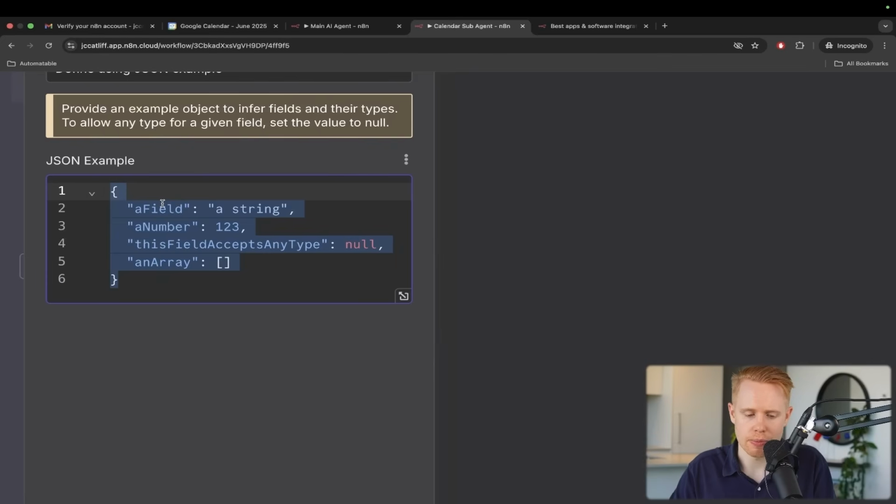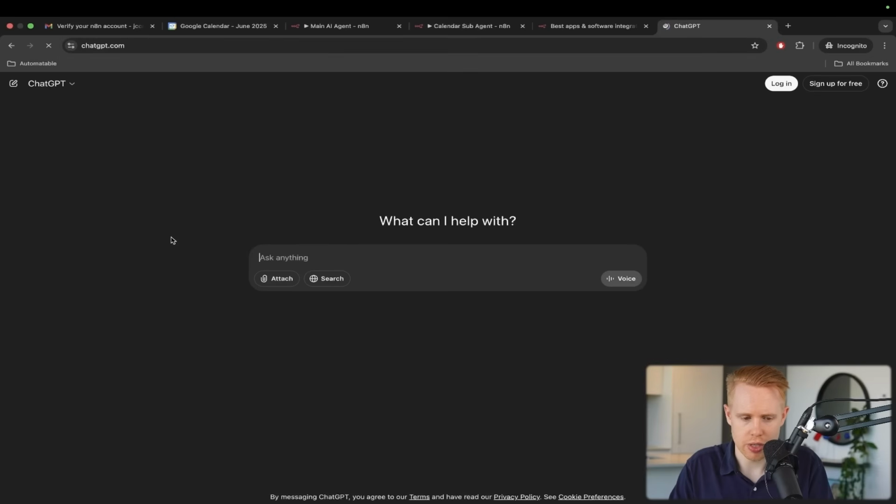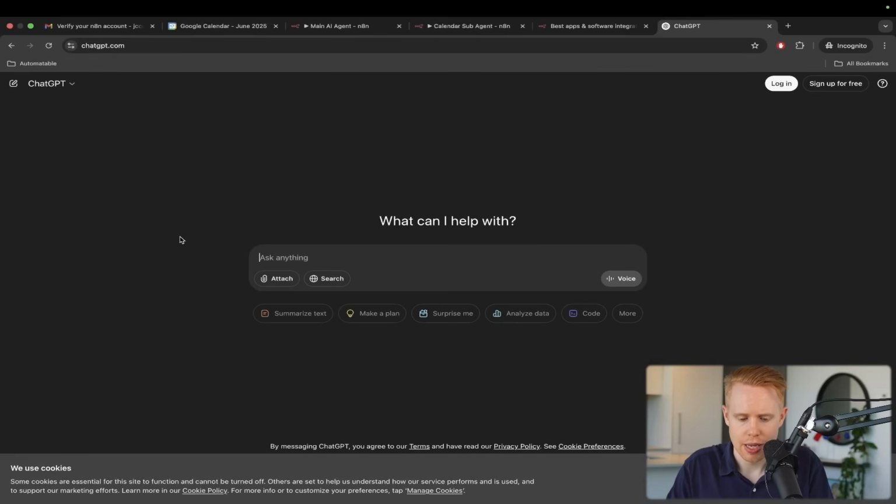But if you don't feel comfortable with it, you can just ask ChatGPT to format it. So we can copy this and go to ChatGPT, for instance, and I can say, I want to turn this JSON code into something that accepts one field, which is message.